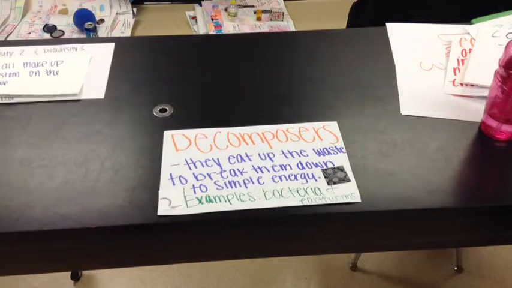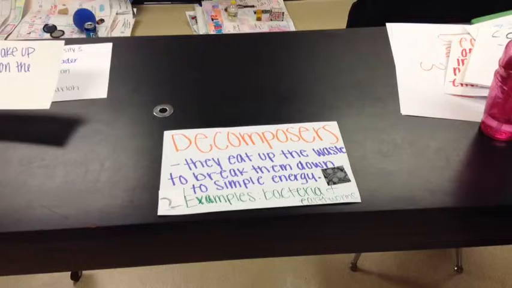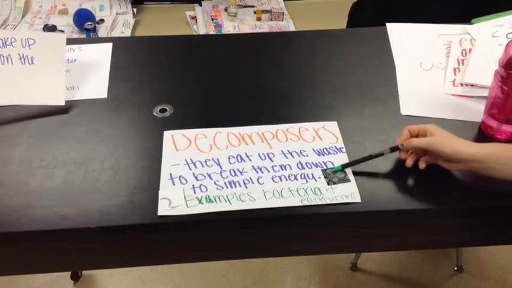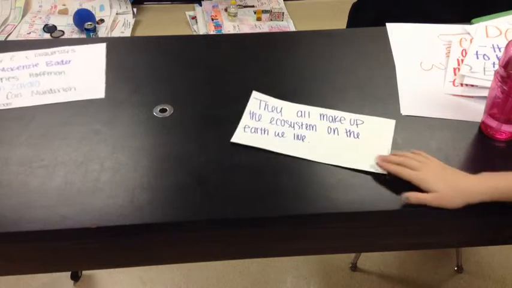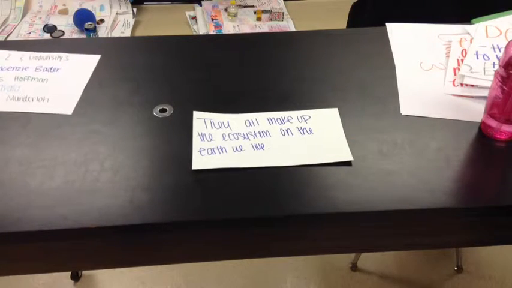Decomposers are the next ones. They eat up all the waste to break them down to simple energy. Examples are bacteria or earthworms. All of these things make up the ecosystem on the earth that we live in.